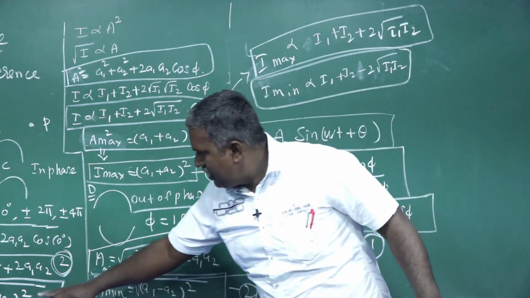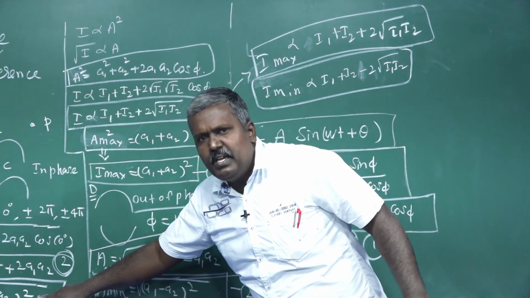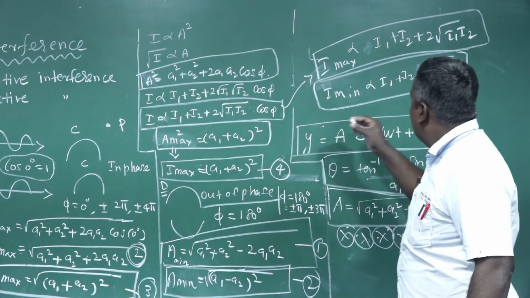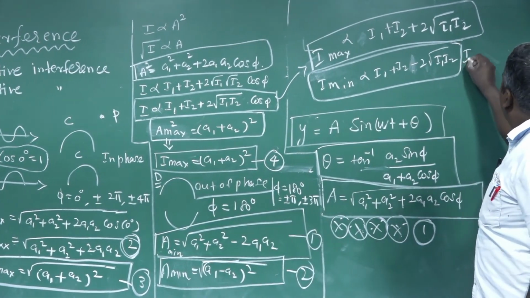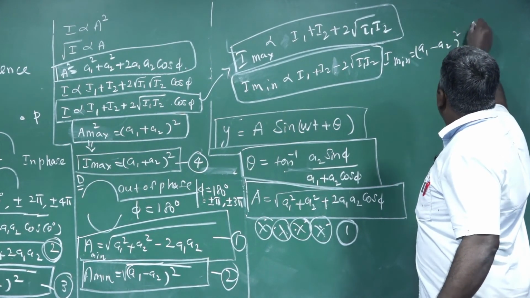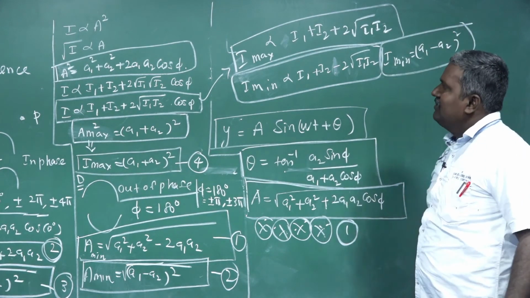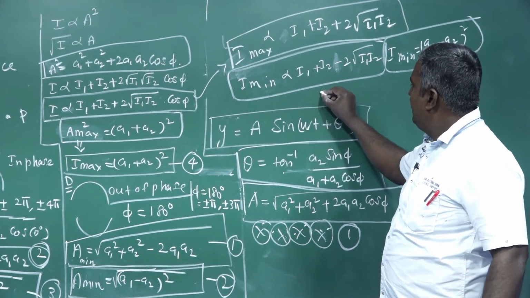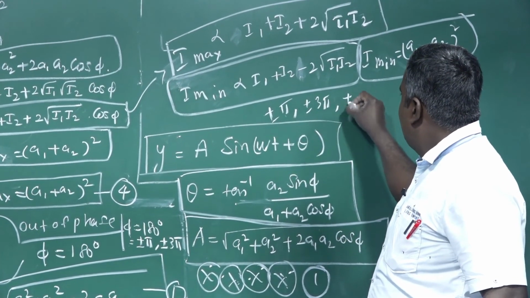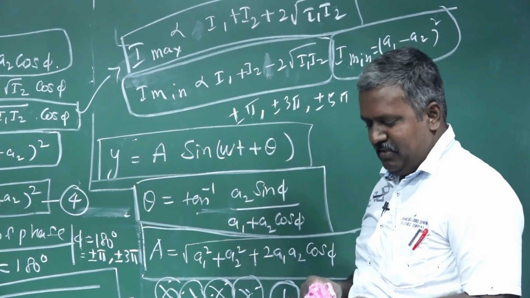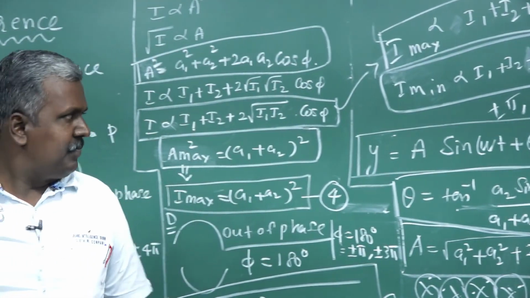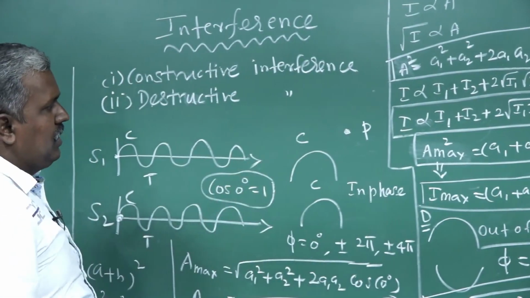With the help of this formula, because I is proportional to A square, so come here. I minimum is equal to A1 minus A2 whole square. But here the angle will be plus or minus pi, plus or minus 3 pi, plus or minus 5 pi, going up. See here, read out.